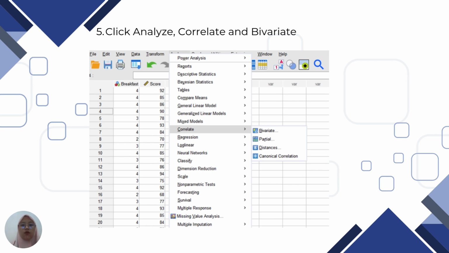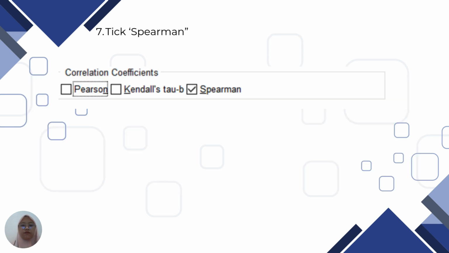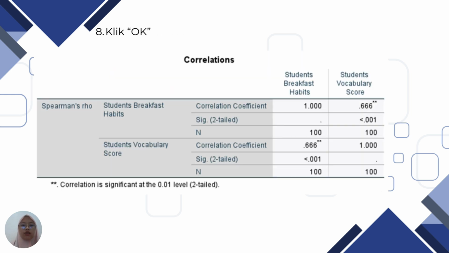After that, we click analyze, correlate, and bivariate. From the left box, we move breakfast and score to the right box. Because this study used Spearman correlation, we take Spearman. And we click OK, and here's the result.